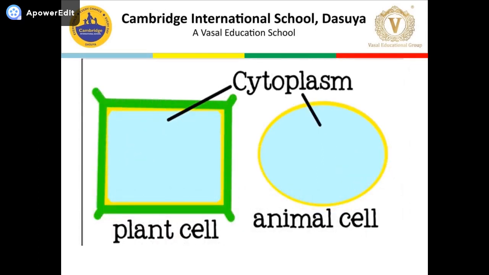Dear students, here you can see cytoplasm in plant cell and animal cell, which is present in both. Cytoplasm is a part of protoplasm. I already discussed this with you. Now, what is this protoplasm? The living substance of a cell bounded by a plasma membrane is called protoplasm. It is a jelly-like semi-fluid substance in which various cell organelles are suspended. Protoplasm includes all the components of the cell except the cell wall and the content of the vacuole.